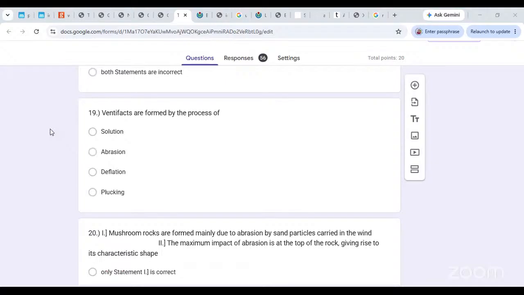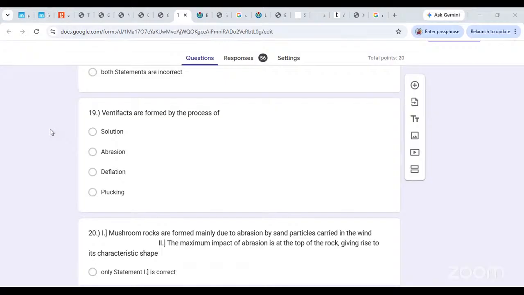Ventifacts. Ventifacts are formed by the process of solution, abrasion, deflation and plucking. Ventifacts वो पत्थर होते हैं जो ऐसे side से एकदम plain faces होते हैं and edges होते हैं, उसको हम ventifact बुलाते थे. We were saying rounded pebbles, वो जितने भी rounded pebbles होते हैं उसके एकदम flat faces हो जाते हैं and sharp edges मिल जाते हैं, right? तो वो ventifacts है. अब ये कौन से process से बनते हैं? Solution के process से तो नहीं बन सकते. हाँ, abrasion है जिसमें आपको scratching polishing वाला effect मिलेगा. Deflation से तो नहीं हो रहा है क्योंकि वहां से कुछ निकल नहीं रहा है.